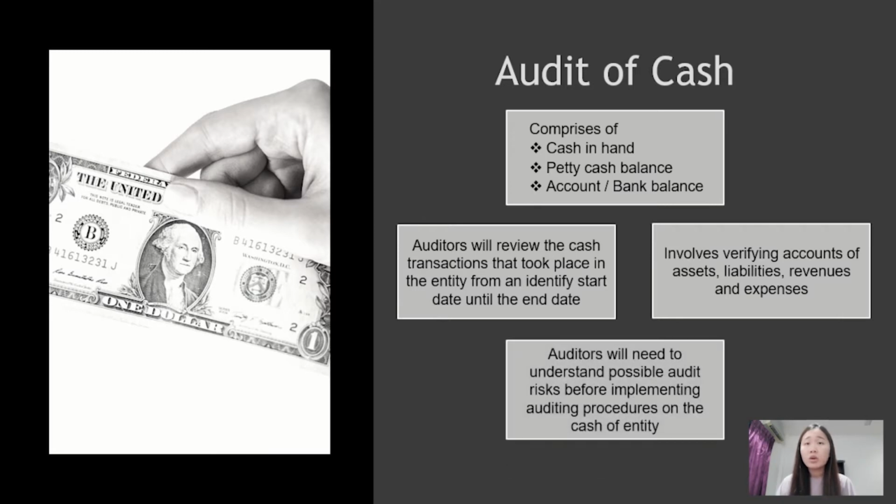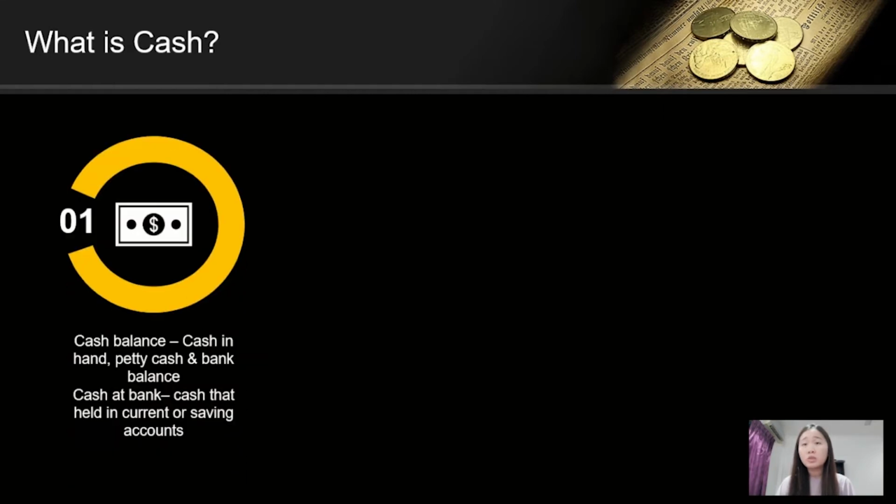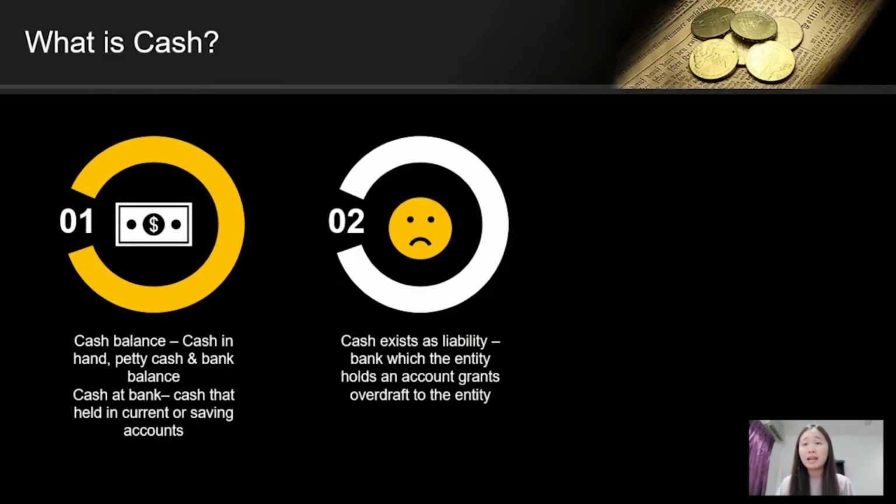Besides, the auditor should clearly understand the possible audit risk in cash and bank balance before implementing auditing procedures on the cash of the entity. Generally, cash is a physical form of money that people pay to exchange for goods or services. However, in audit of cash, cash balance refers to cash in hand, petty cash, and bank balance, while cash at bank refers to cash that is held in current or savings accounts. Cash might also exist as a liability if the entity gets an overdraft from the bank or any other institution where it owns an account.